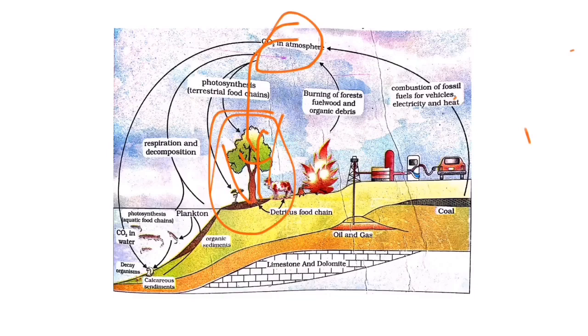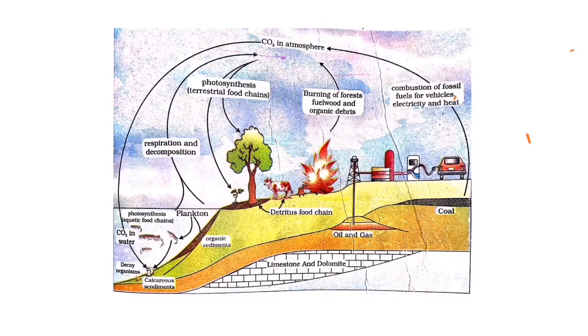When they convert the carbon into glucose, it is eaten up by the herbivores. So when this carbon from plants, from producers, is getting transferred to primary consumers, from primary consumers to secondary consumers, and from secondary consumers to tertiary consumers.